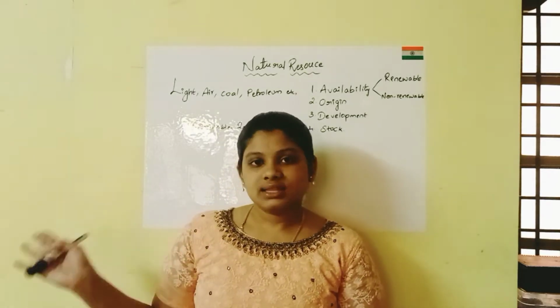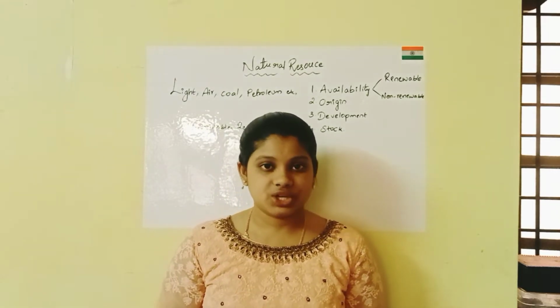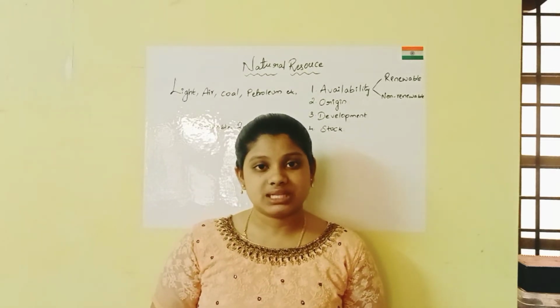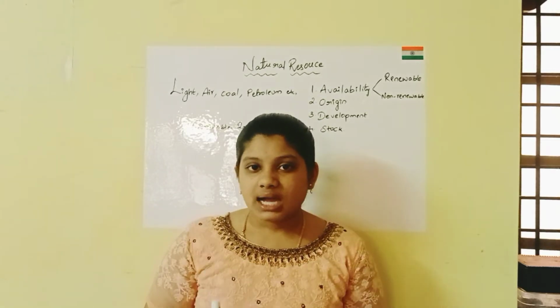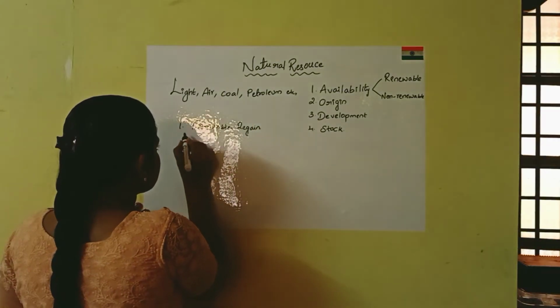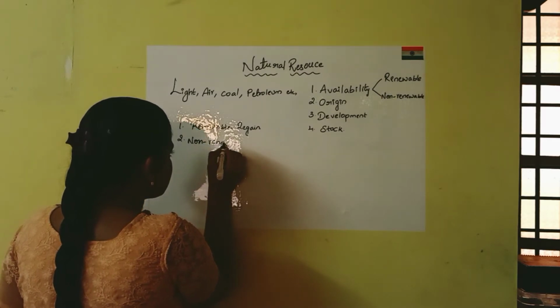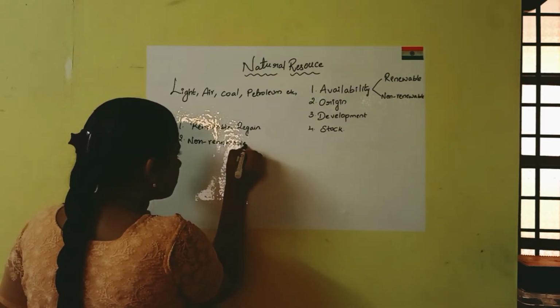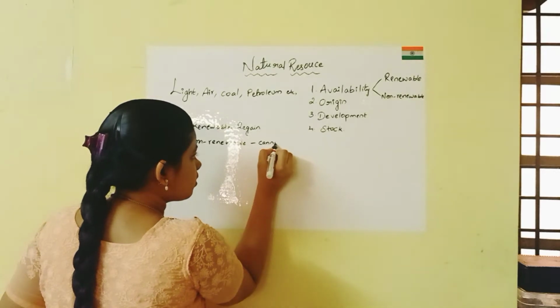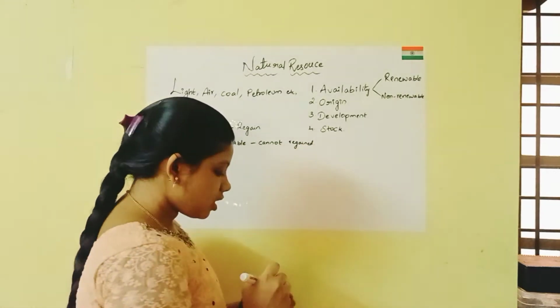For example, the air is renewable, the soil is renewable, the water which we are using is renewable, the solar energy coming from the sun is renewable. But there are some non-renewable resources. They cannot be regained easily. Why?